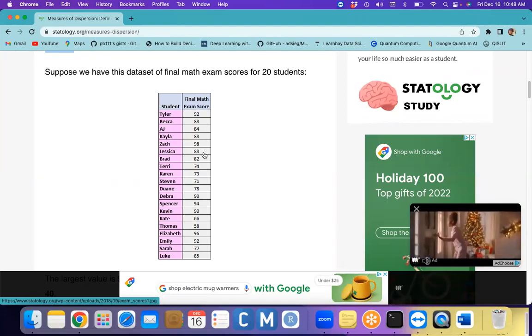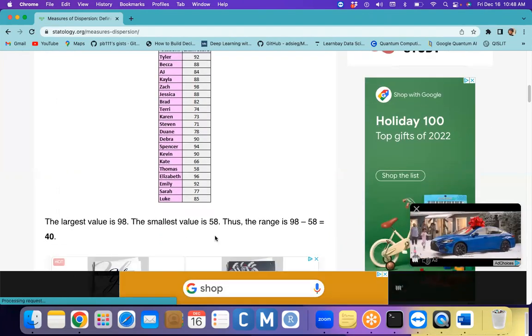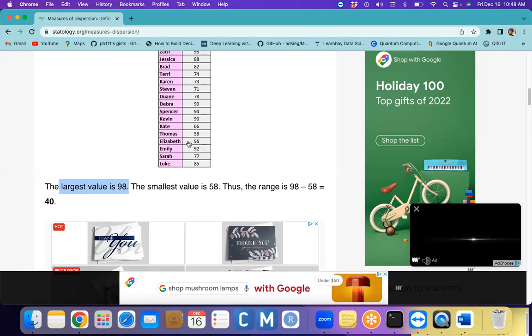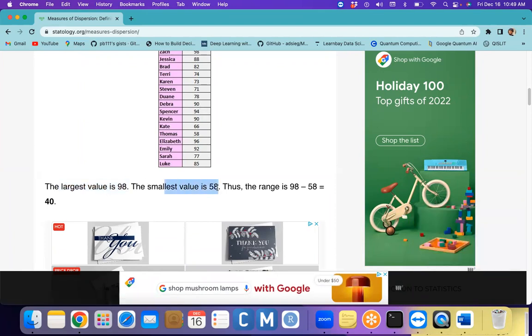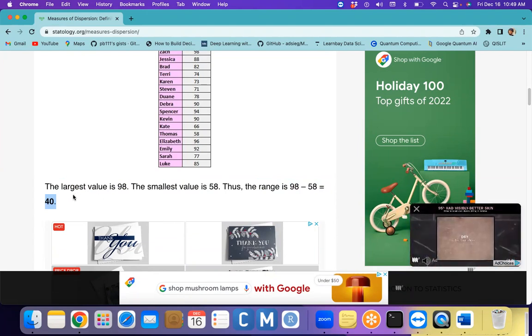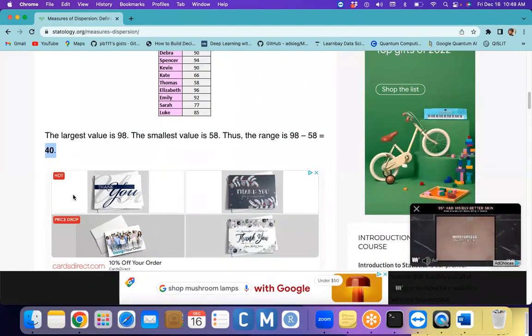The difference between the highest minus the smallest, that we call range. So from this data set, the largest value is 98 and the smallest value is 58. So the difference of 98 and 58 we call the range. So the range of the data is 40. I mean, the data is distributed with a 40 difference.